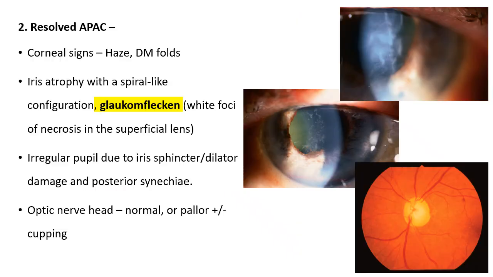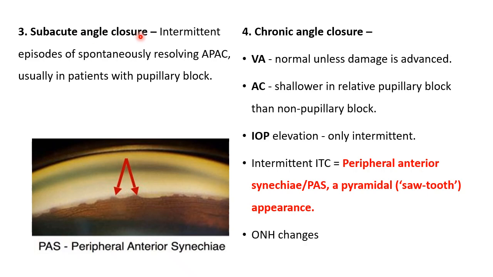So those are the signs of acute glaucoma. Then resolved acute primary angle closure. When the previous attack has resolved by itself or with the help of medications, there may be some telltale signs. The cornea may continue to be hazy. You might get DM folds because the nutrition of the cornea is compromised. Iris atrophy may be there. You see, patchy iris atrophy. Glaukomflecken, I already told you. There may be an irregular pupil because the sphincter has undergone ischemic damage because of that pressure, and optic nerve head findings may be there.